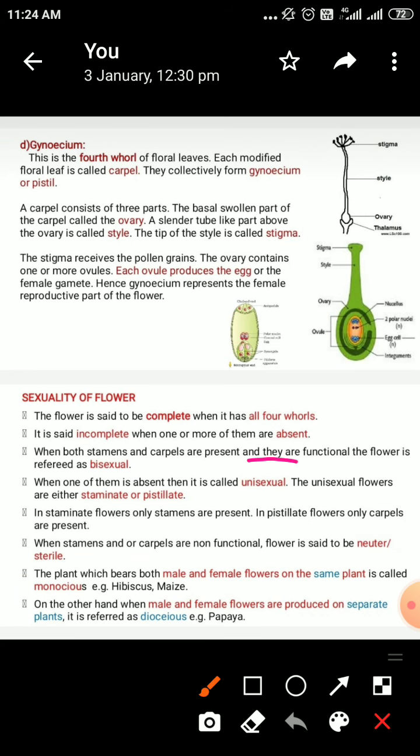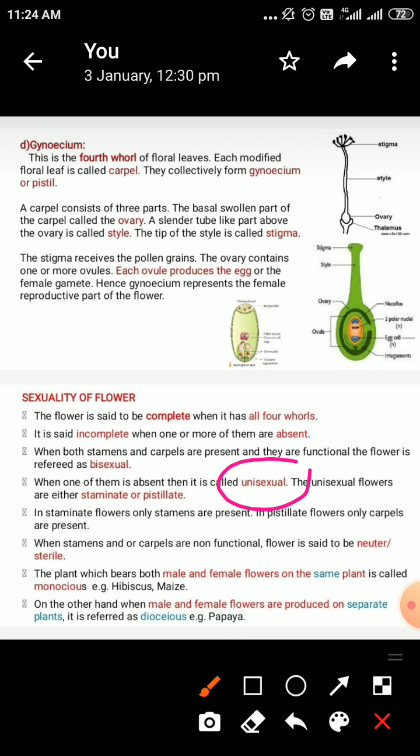For example, there are certain plants where the flowers are unisexual. For example, in coconut, cucurbits, and papaya plant, the male flowers are separate, the female flowers are separate. The male flower contains the male reproductive organ, the androecium, composed of the stamens, and the female flowers show the gynoecium composed of the carpels, the female reproductive part.